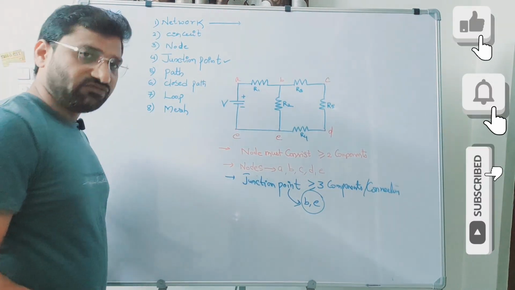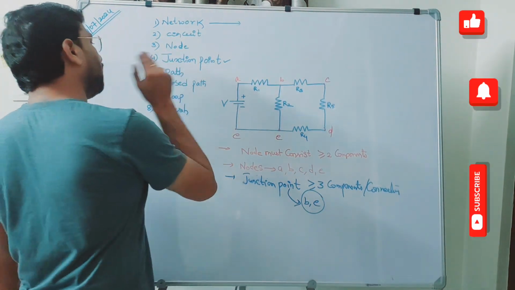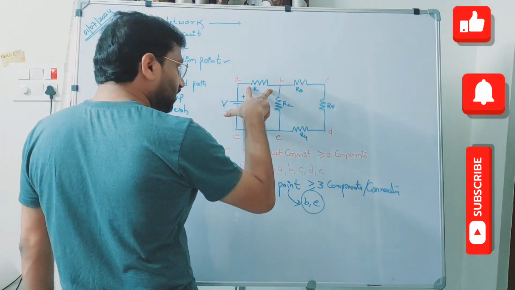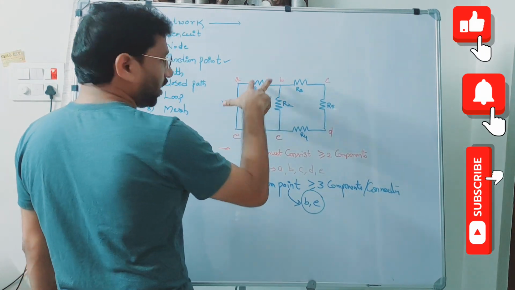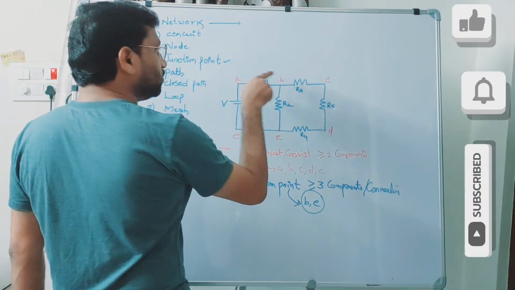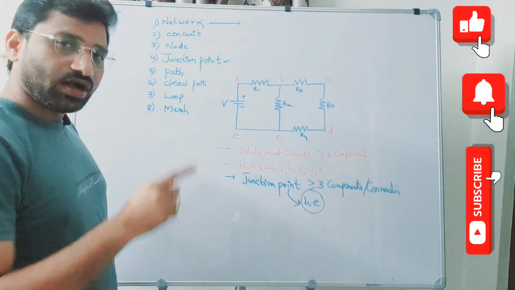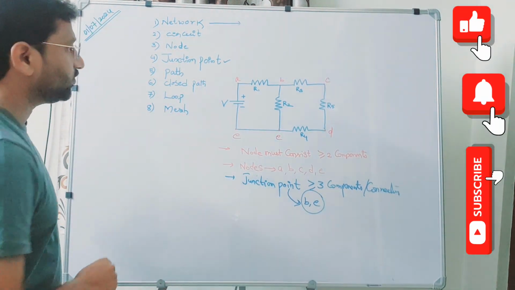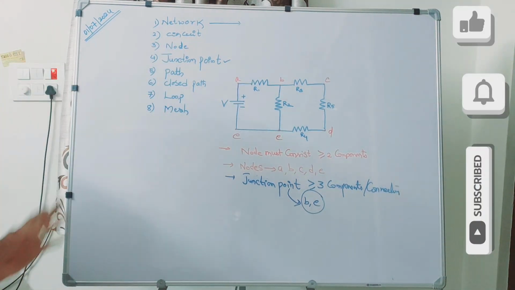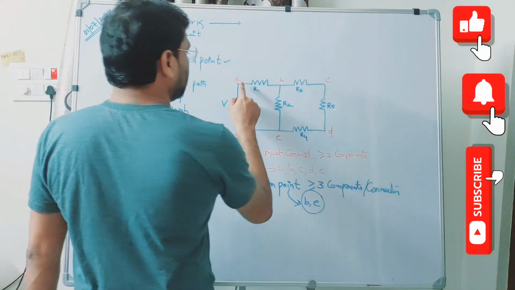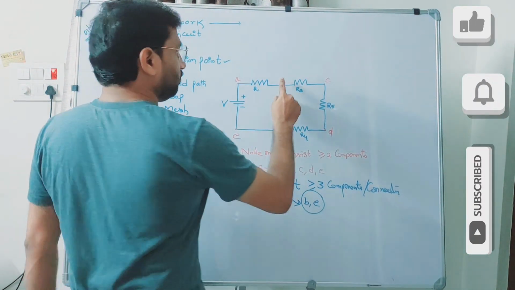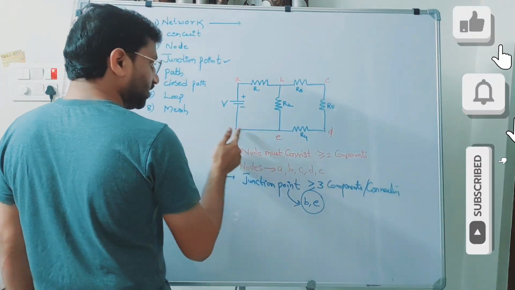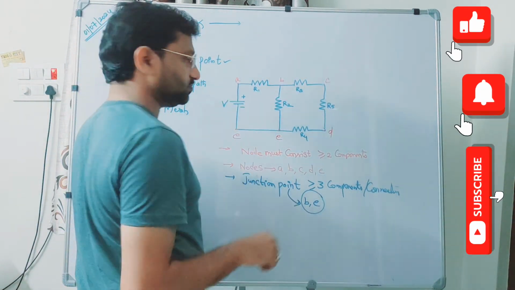Generally, what does path mean? The way. So, in our electrical terminology, path can be defined as a connecting way or connection between 2 components. Connection between any 2 components can be called as a path. Here I think AB is one path, BC is one path, CD is one path, DE is one path, EA is also one path. Right?